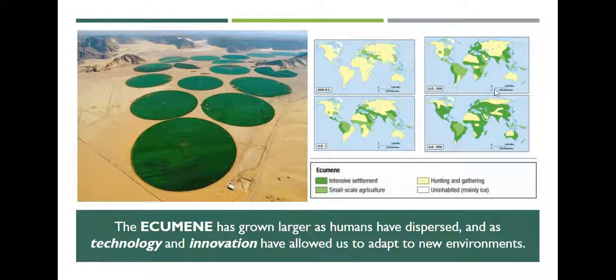Then when we go to 1500, this is during the time of exploration. So things are really beginning to change. Again, you can kind of see much more intensive agriculture. Still the United States, out west, there's not a lot happening. Just think about 1500 and what's happening in our own country. We still haven't explored huge chunks of North America.